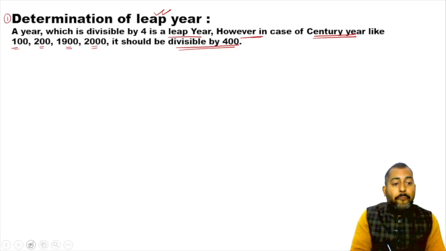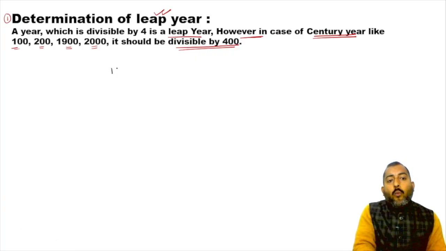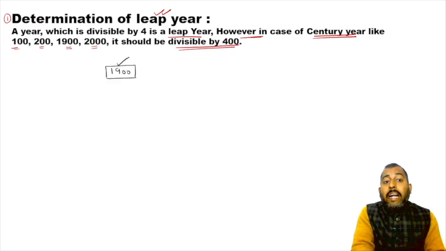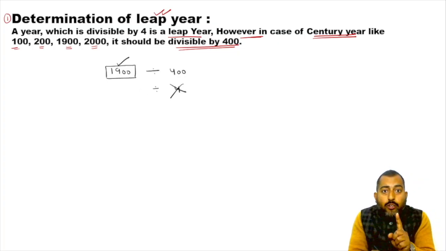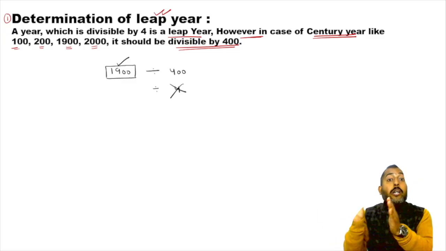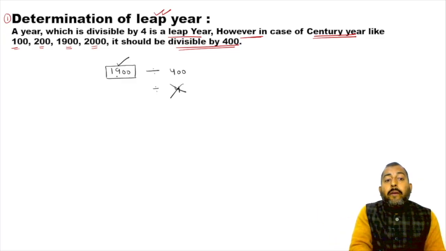For example, if I ask you, what about 1900? Was it a leap year? So see, firstly, you know that 1900 is a century. In this case, you will divide by 400, not by 4. In case of century, you will divide by 400, not 4. Now tell me, is 1900 divisible by 400?